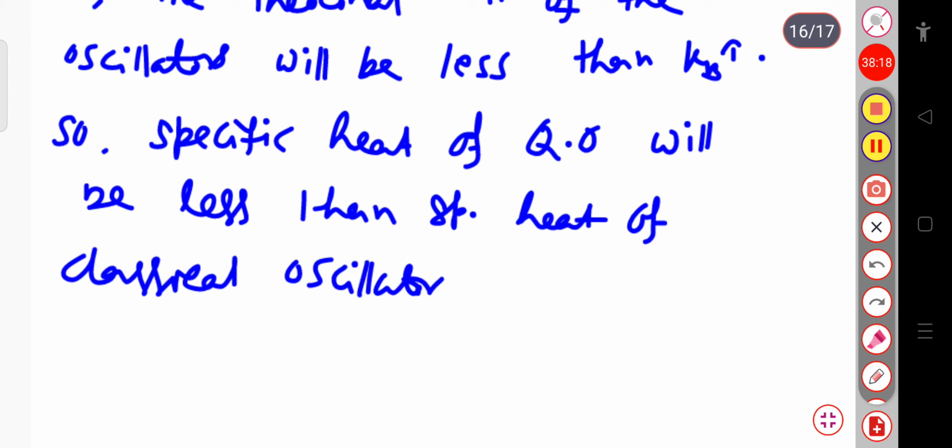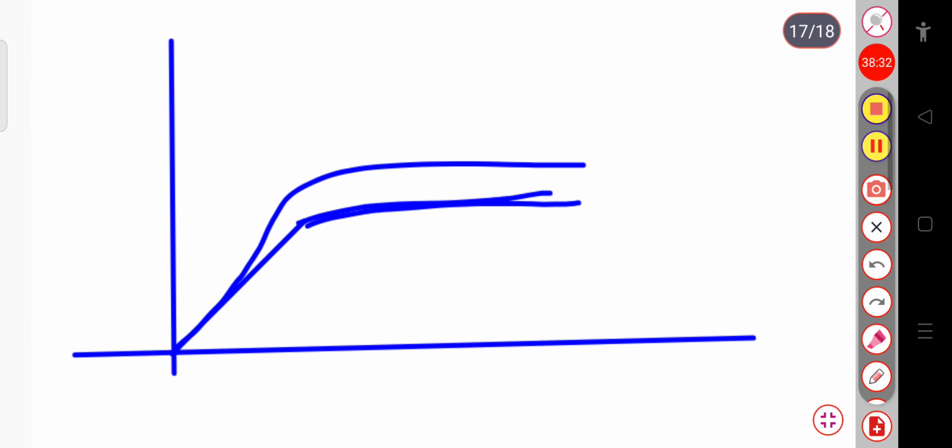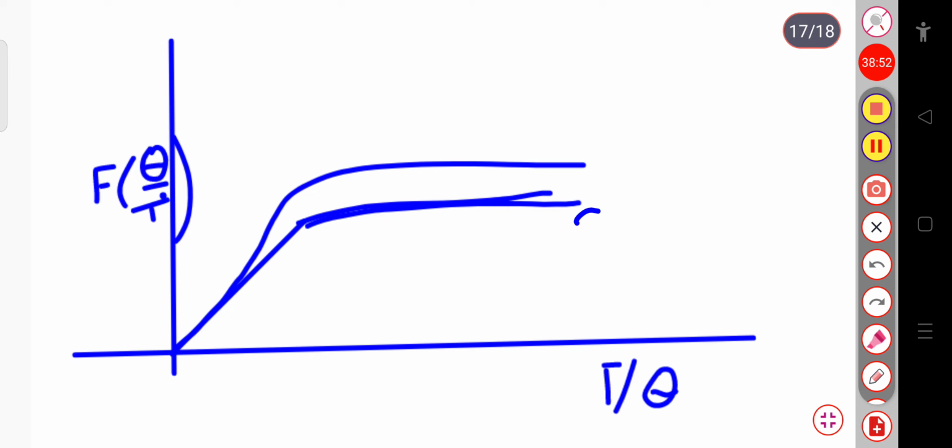In the next class we will discuss the Debye theory, that is, the limitation found in the Einstein case has been solved by Debye, and it matches the experimental curve. If you plot a graph between T by theta, the Einstein temperature, and this is your function of theta by T, this one is for Einstein, and this one is Debye, or you can say the experimental one.